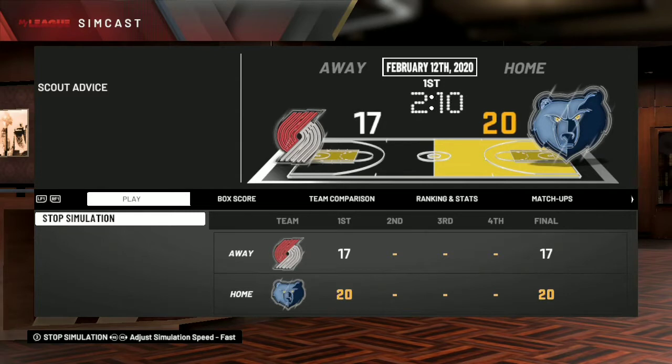Okay, it's a close game right now in the first quarter, as Memphis is trying to run away with this game. Okay, so Memphis is now leading by almost 15 points. It's looking like a blowout in the second quarter by the Memphis Grizzlies.